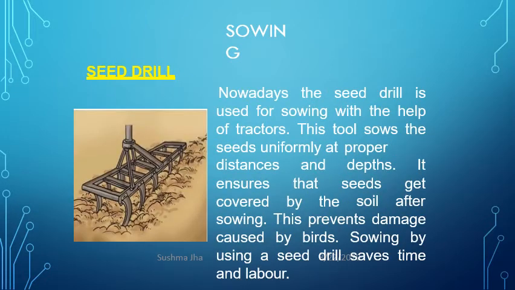The modern technique of sowing of the seeds is the use of a seed drill. Now, the seed drills are used with the help of a tractor. The tool sows the seed uniformly at proper distance and depth. It ensures that seeds get covered by soil after sowing. This also prevents the damage caused by birds. Sowing of the seed by seed drill saves time and labor.